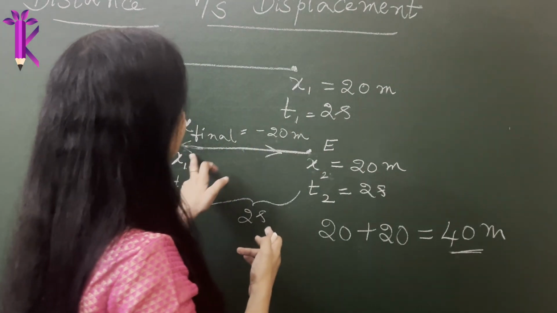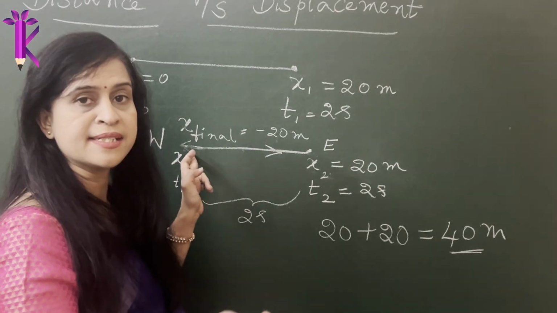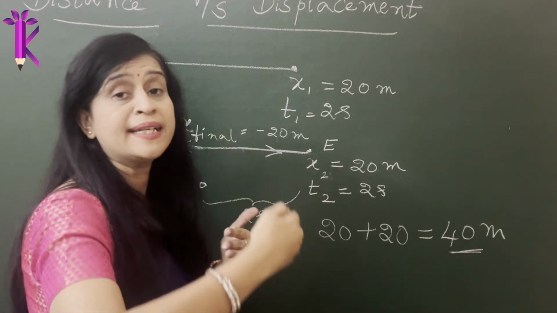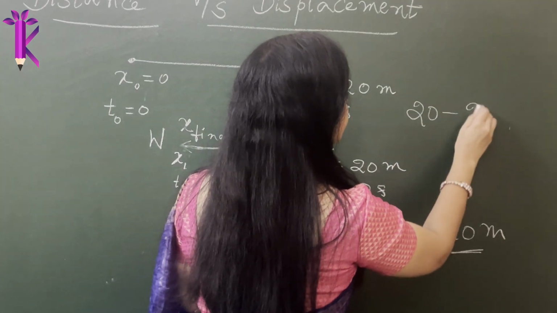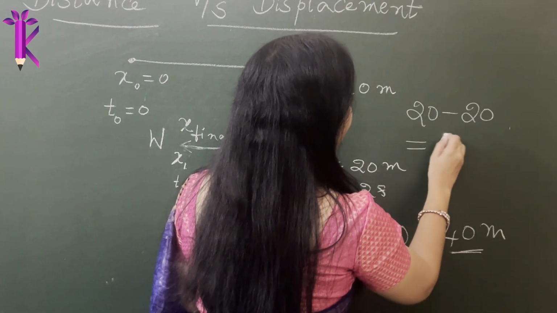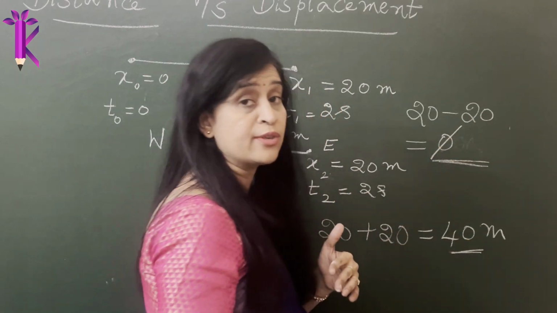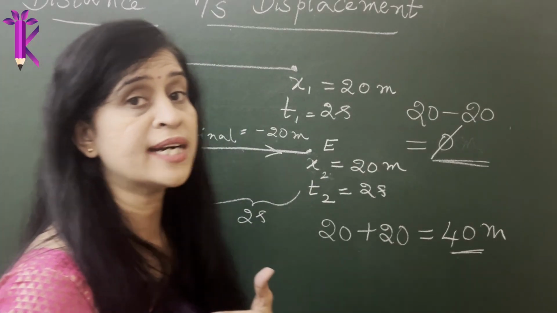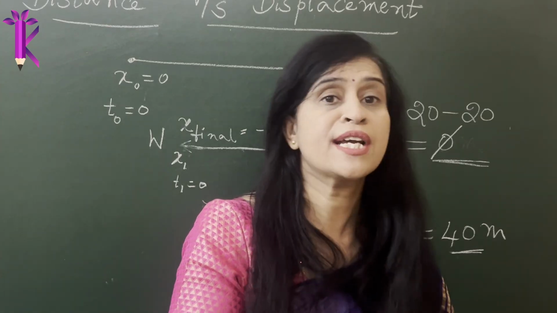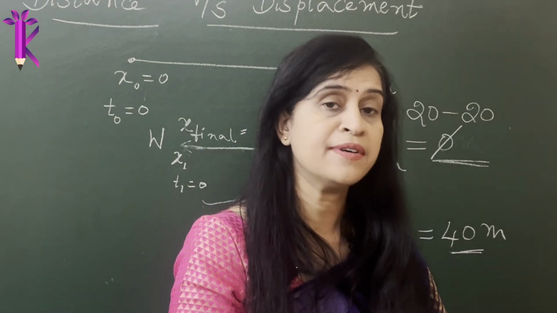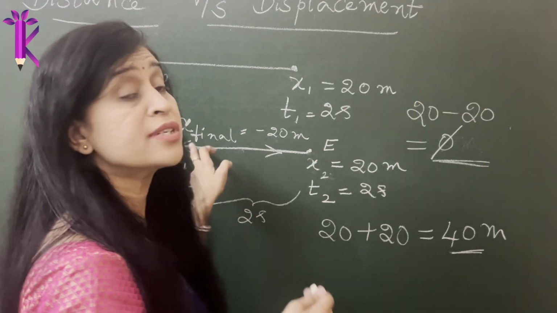So the object is traveling 20 meters to the east and then travels back 20 meters in the west direction. So plus 20 and minus 20 get cancelled. When I refer to displacement, it will be 20 minus 20. So practically it has traveled nothing. So null. When you refer to displacement, the object has covered zero displacement. There has been no change in position of the object whatsoever, because it started from this position and it came back to the same position.